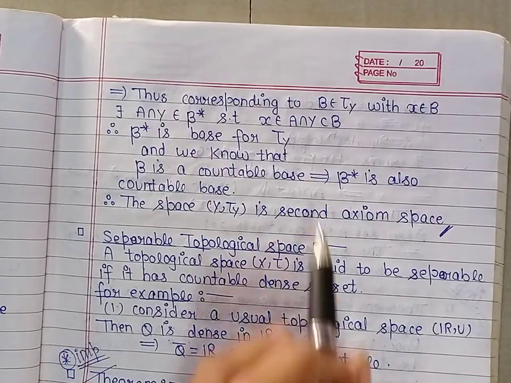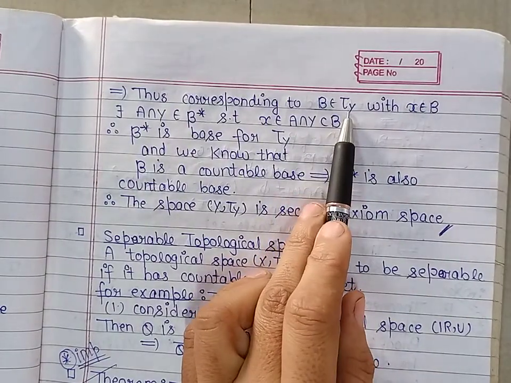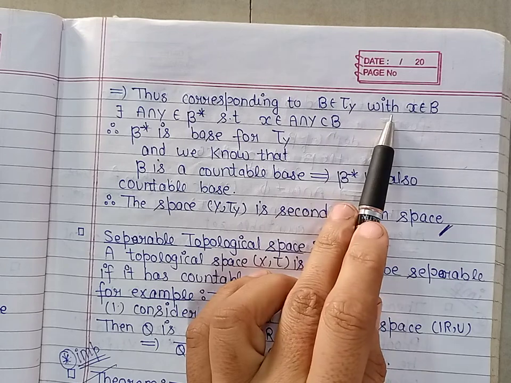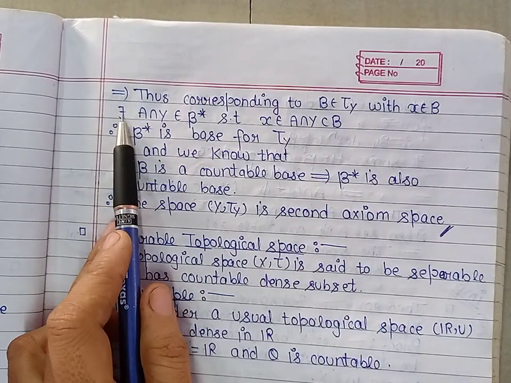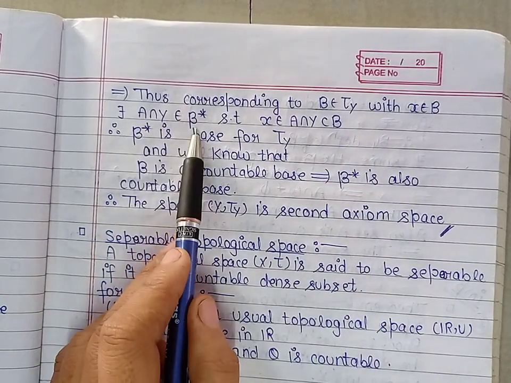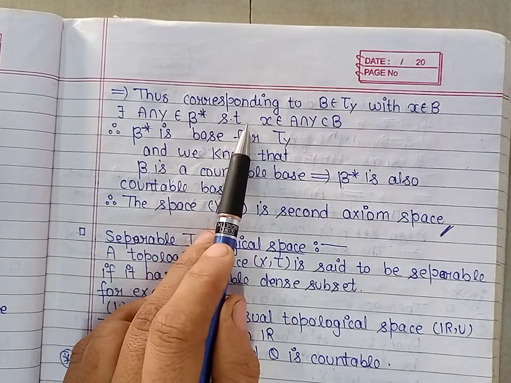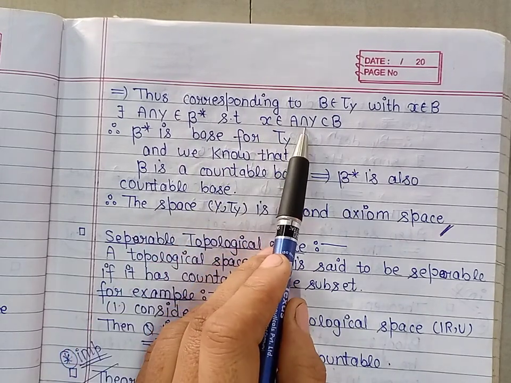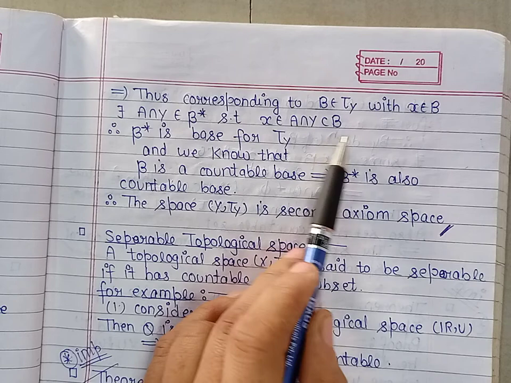Thus, corresponding to B belonging to the topology tau Y with x belonging to B, there exists a member from beta star such that x belongs to that member, which is contained in B.